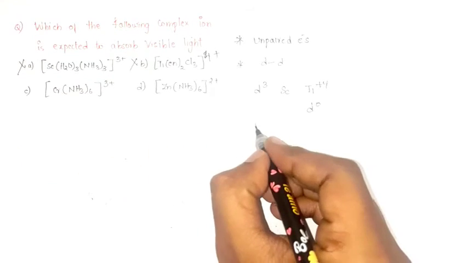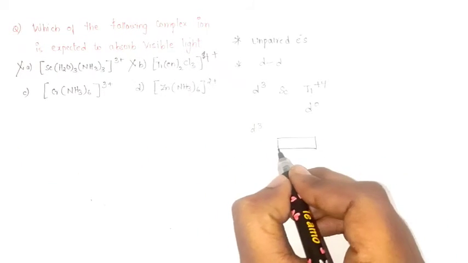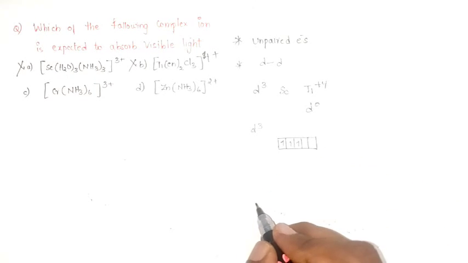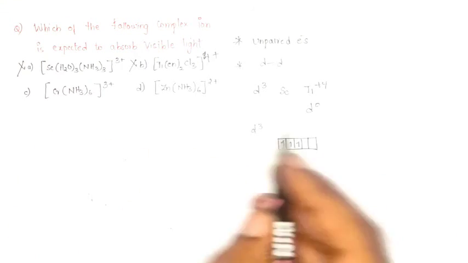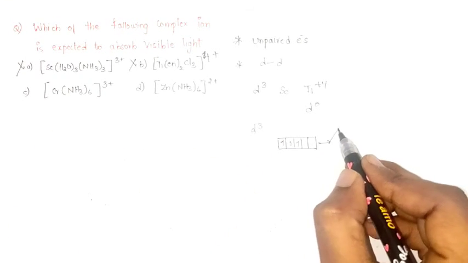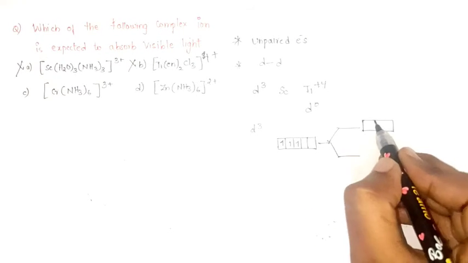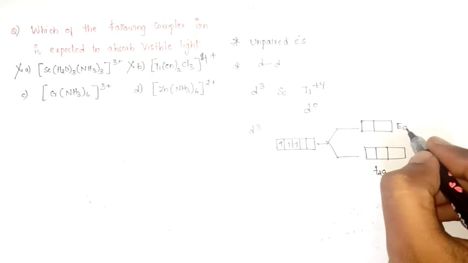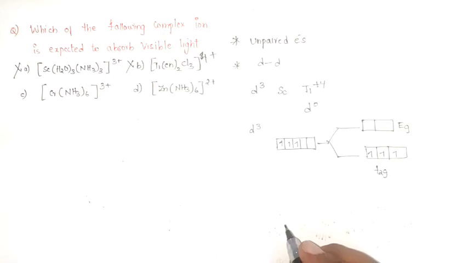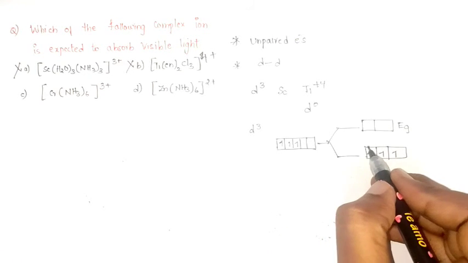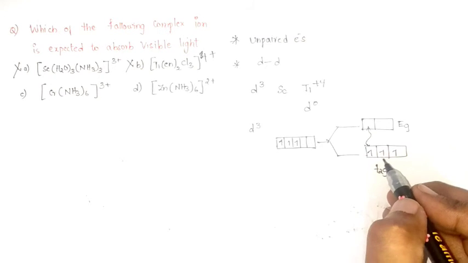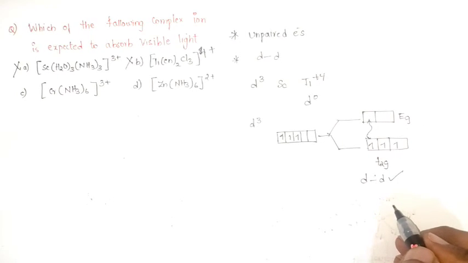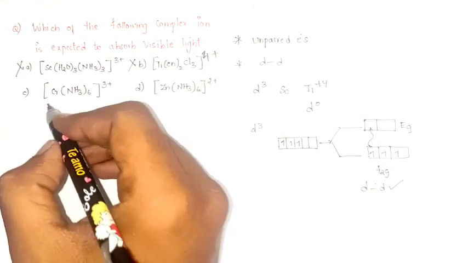Chromium in +3 oxidation state contains d3. It has 3 electrons in the d orbital. They have given an ammonia complex, that means it will undergo crystal field splitting into T2g and Eg. 1, 2, 3 electrons are present. If you give some amount of energy, they would be transferred from T2g to Eg. So d-d transition is possible here. If d-d transitions are shown, then the complex would be colored. So option C would be the correct answer.